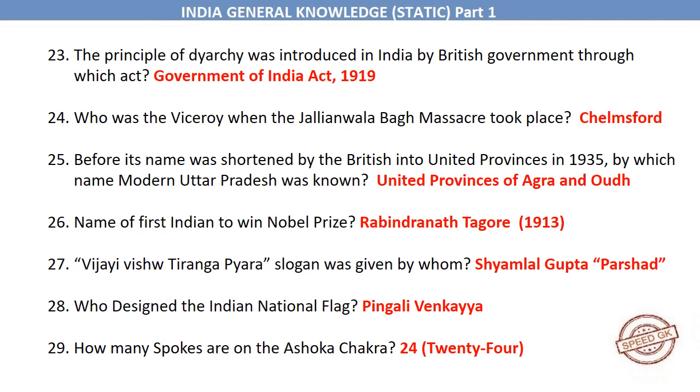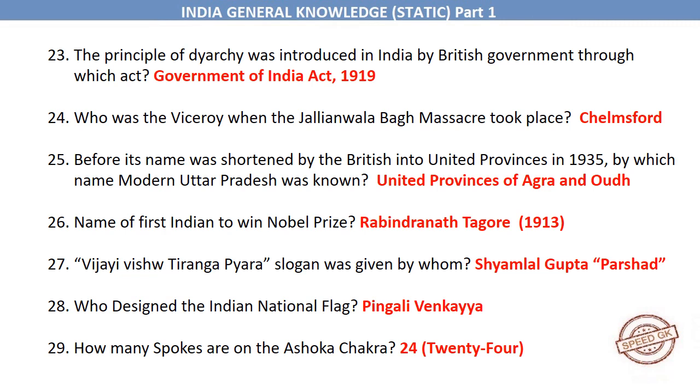Chelmsford. Before its name was shortened by the British into United Provinces in 1935, by which name was modern Uttar Pradesh known? United Provinces of Agra and Oudh. Name of first Indian to win Nobel Prize? Rabindranath Tagore in 1913. Vijay Vishwa Tiranga Pyara slogan was given by whom? Shyamlal Gupta Parshad. Who designed the Indian national flag?